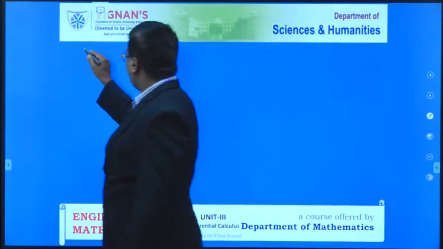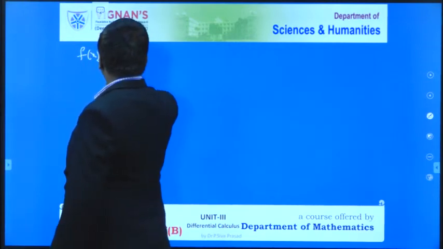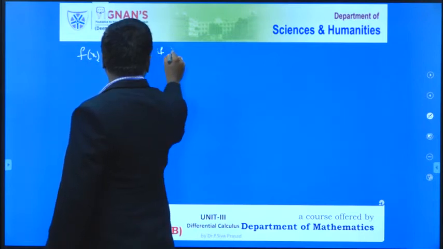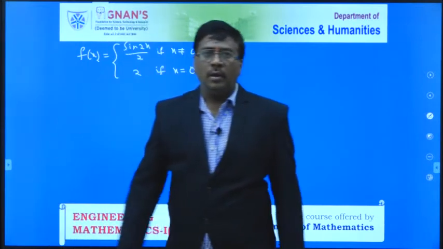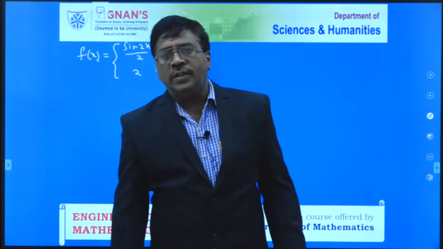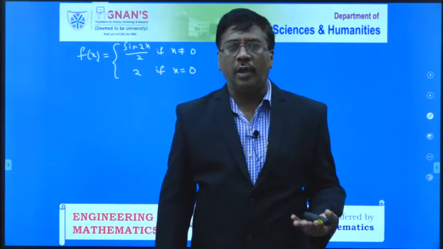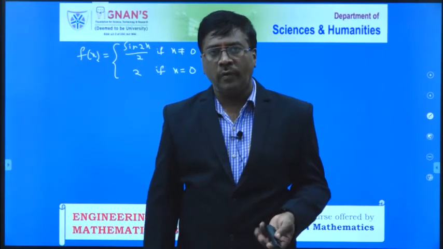This is our given function. f of x is equal to sine 2x by 2 if x not equal to 0, and 2 if x equal to 0. Our intention is to show that the given function f of x is continuous at x equal to 0. That we have to prove here.